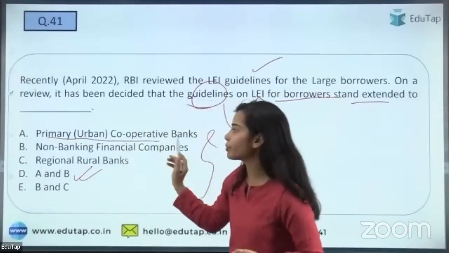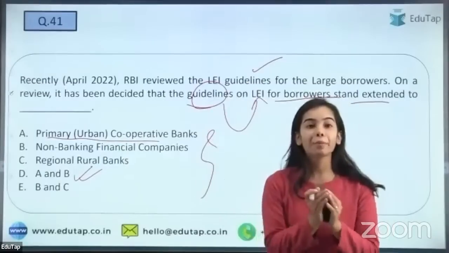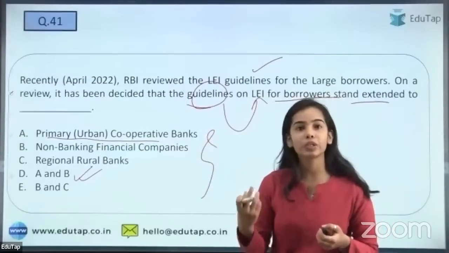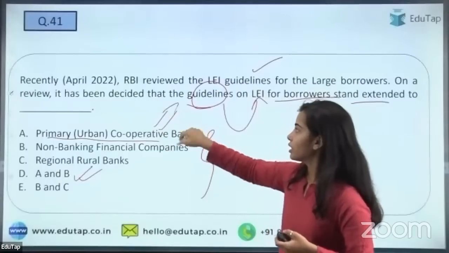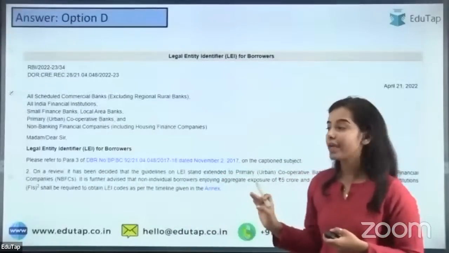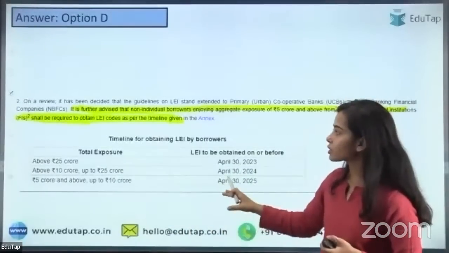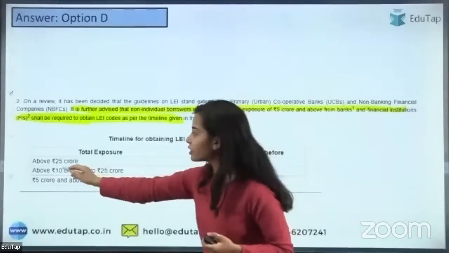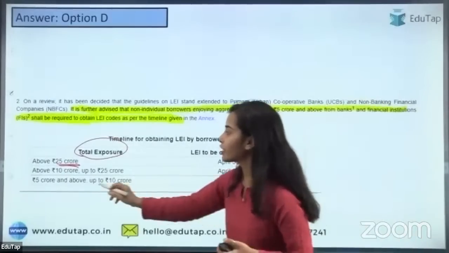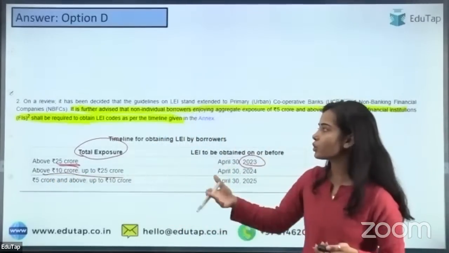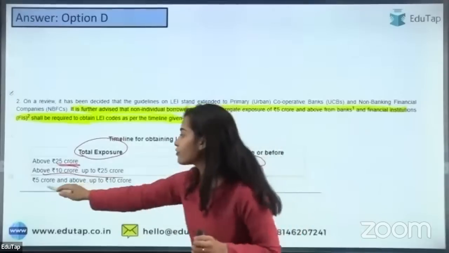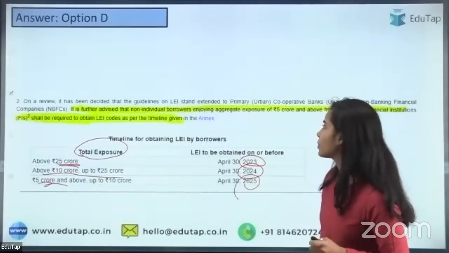So now the borrowers of the primary urban cooperative banks, the borrowers of the non-banking financial companies also, if they are the large borrowers, then they will have to take the LEI. Okay, they will have to obtain the legal entity identifier. So here the exposure limits are also given: if they have total exposure of greater than 25 crore, they will have to take the LEI by 2023. If they have exposure of above 10 crore to 25 crore, they have to take their LEI by 2024. And if they have 5 crore and above, they have to take the LEI by 2025.